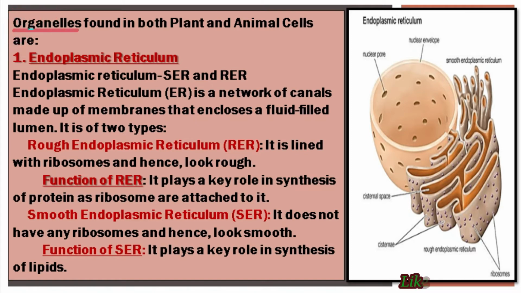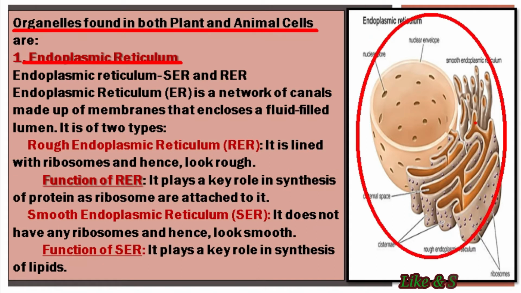So first of all, we will discuss all those organelles that are present in both the plant and animal cell. And students, the first cell organelle is endoplasmic reticulum. Students, these endoplasmic reticulum are generally a net of canals that are made up of membranes, and these membranes are enclosed with a certain kind of fluid. And students, these endoplasmic reticulums are generally of two types, that are rough endoplasmic reticulum and smooth endoplasmic reticulum.